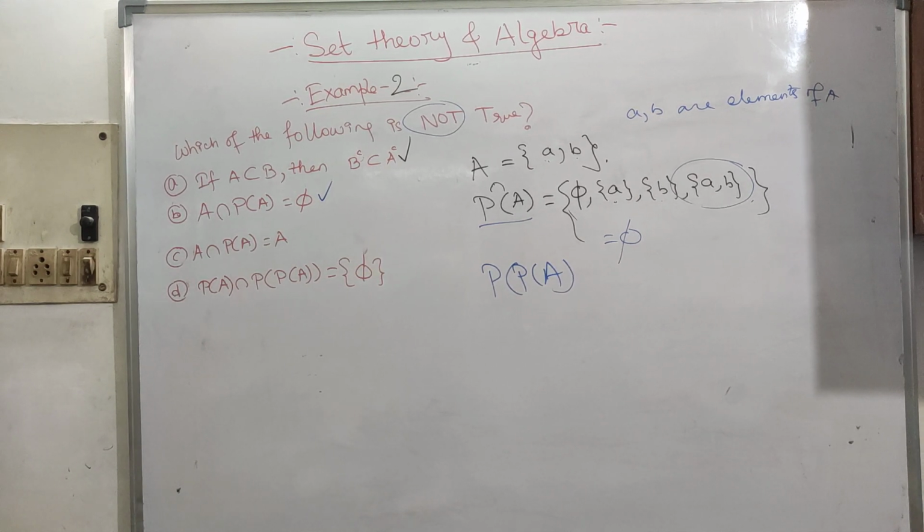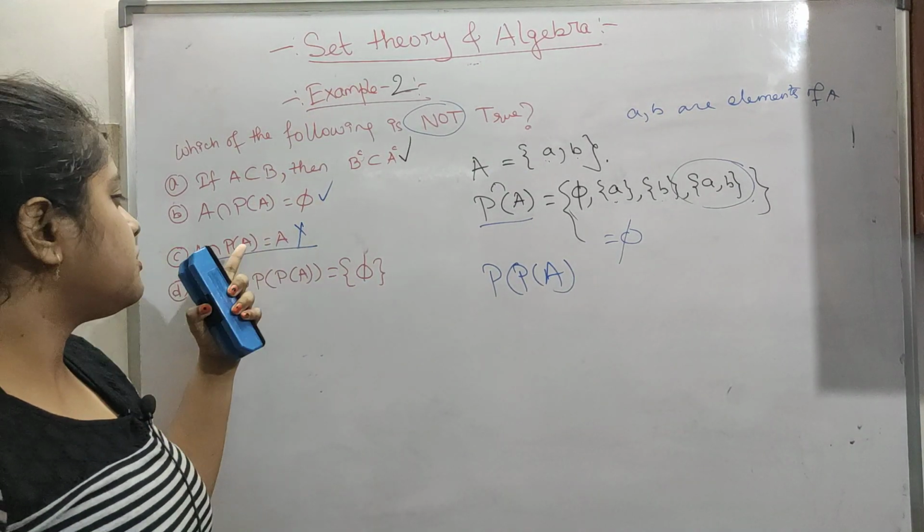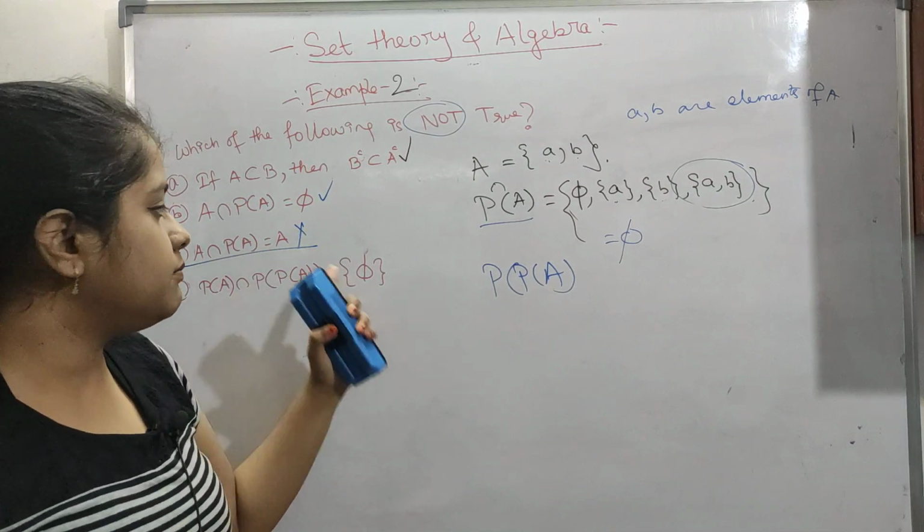So P, okay, I have missed this. Okay, this is actually false, this was the answer. Actually, the intersection of A and P(A) will give you the null set, but not anything else.